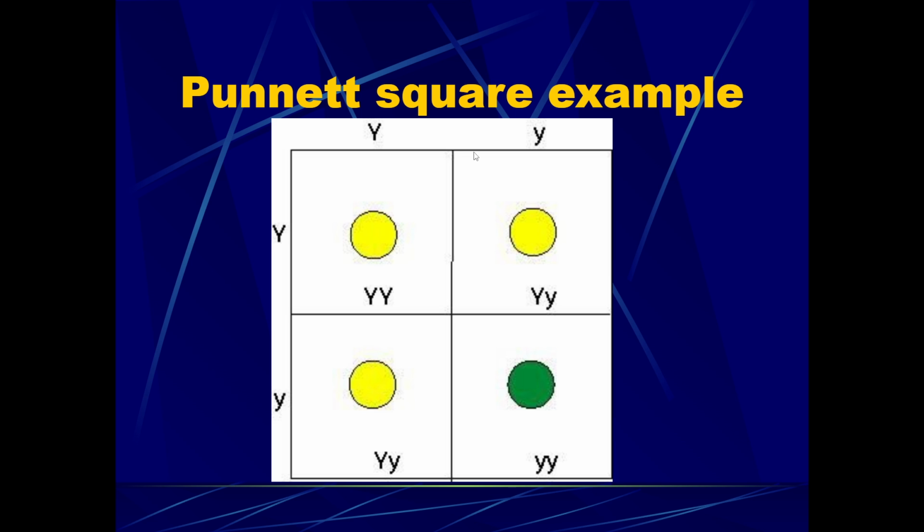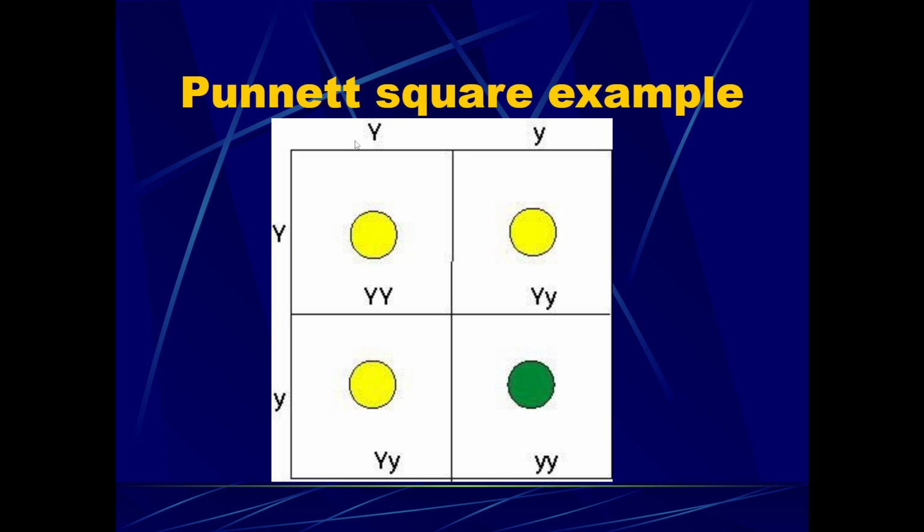So here is an example. We have one parent that had capital Y, or the dominant trait on one of their homologous chromosomes, and a lowercase y, or the recessive trait, on the other homologous chromosome. And the other parent was the same. So we have capital Y, lowercase y for both parents. That's what they could donate.